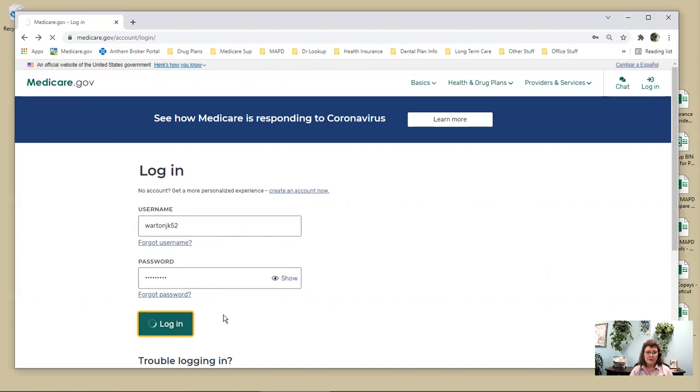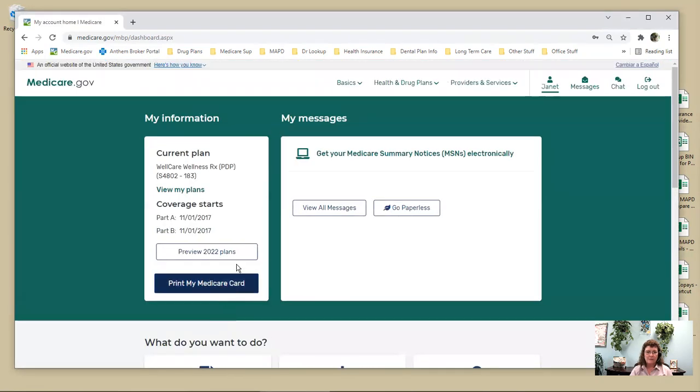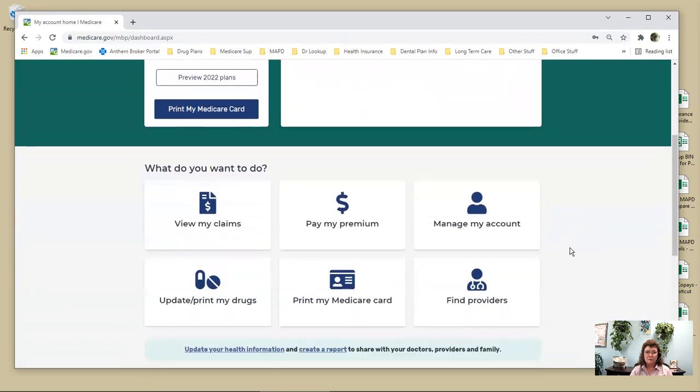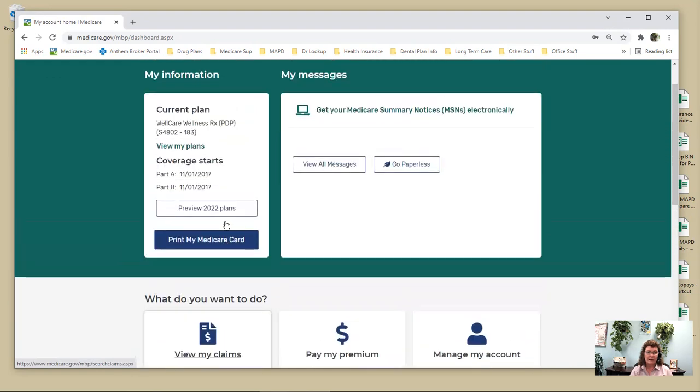and you can see what happens when you log in. First of all, it'll tell you what your current plan is. Okay, and then if you click on the little person up here in the corner, you can click on your name. You can quickly jump to a number of different things. We're not going to do that here because this is a personal account for someone. It's my sister. I have her permission. But you can manage your account and add representatives. You can print your ID card. You can view your claims.